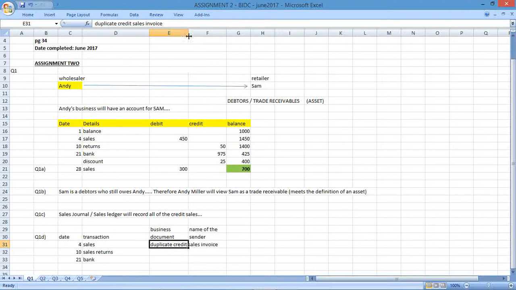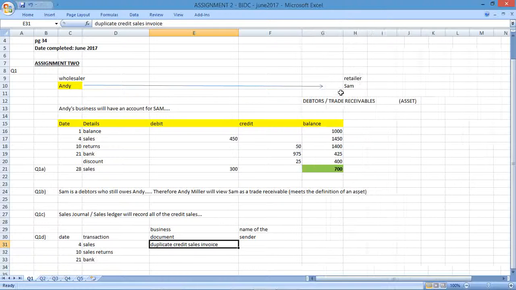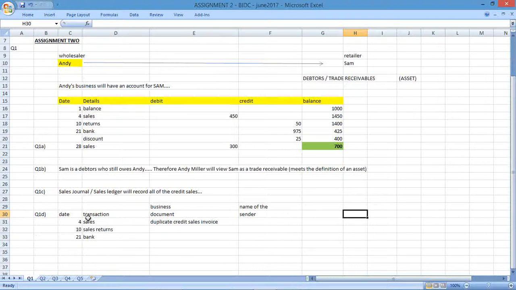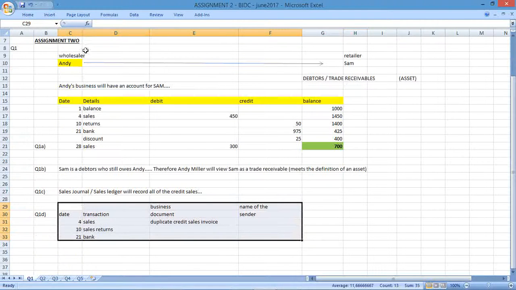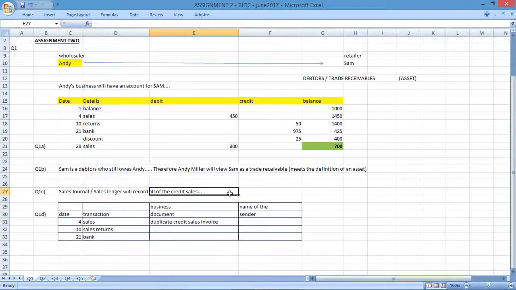That would be the source document that would be utilized in this particular transaction. So when looking at the business, everything is always from the business point of view. So when focusing on a sale, the business is going to issue the original sales invoice to the customer, in this case Sam, and Andy would keep the duplicate credit sales invoice.